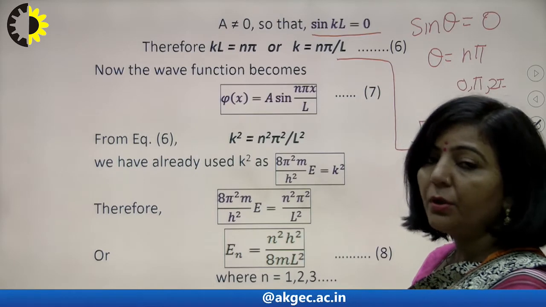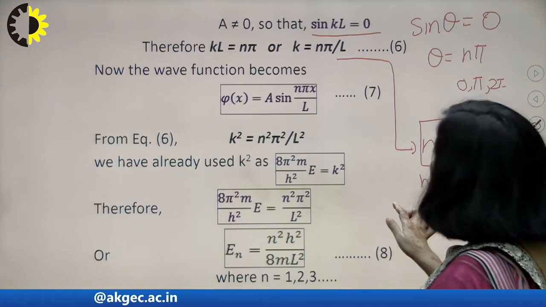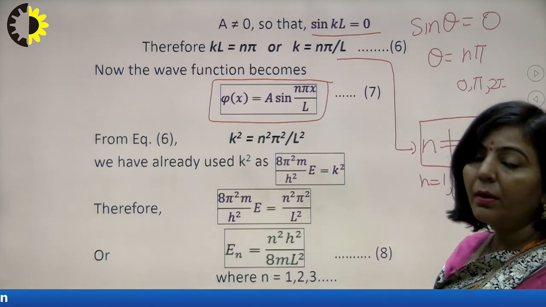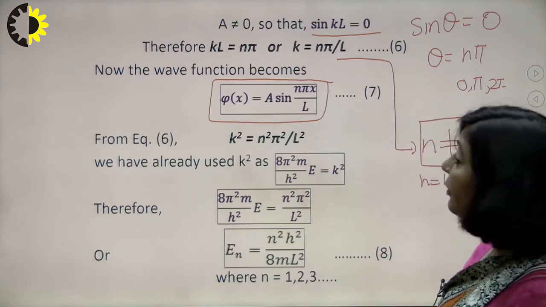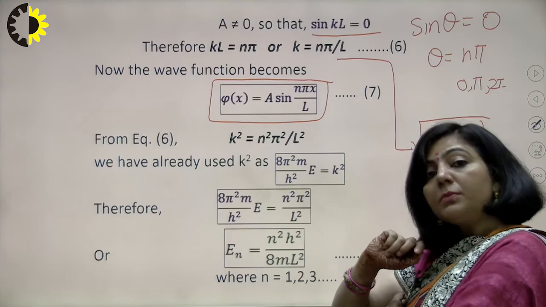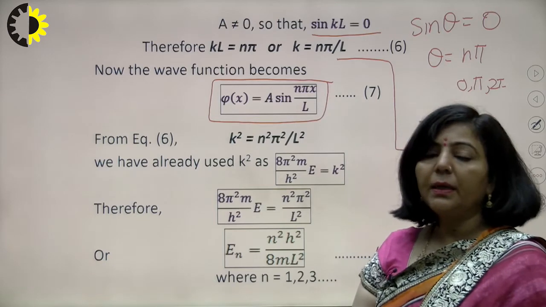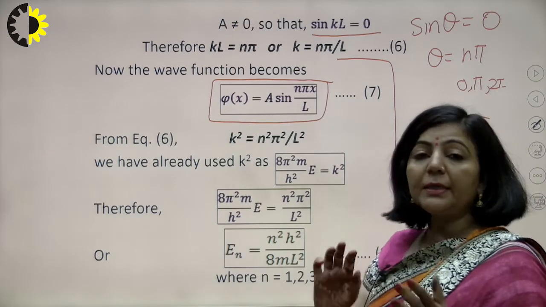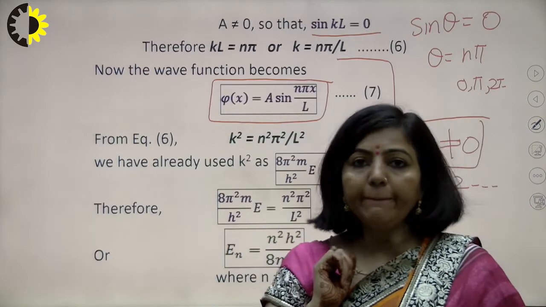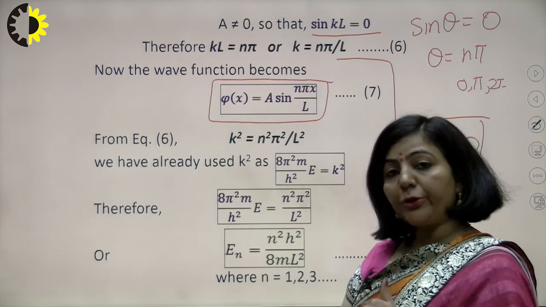Why have I written this? Because k is n pi upon L, and if k is n pi upon L, your wave function will be this. Now see this equation number 7 very carefully. If n takes 0 value, then whatever the value of x, the total wave function will become 0.